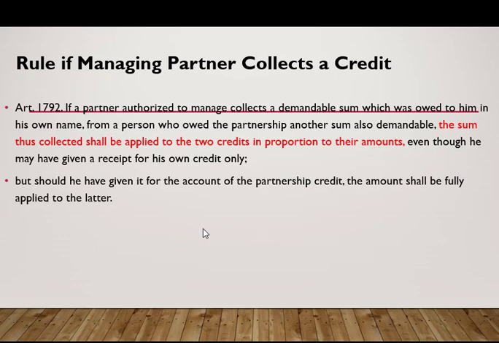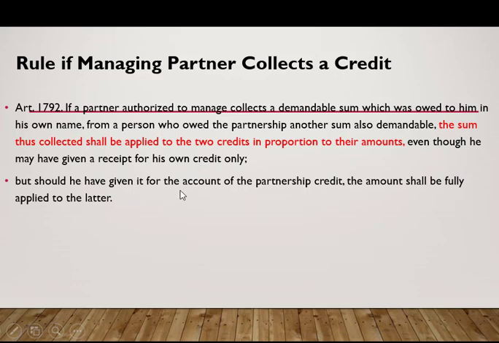Let's now go for 1792. What is the rule if a managing partner collects a credit? So, here, under Article 1792, if a partner authorized to manage, so that is a managing partner, collects a demandable sum which was owed to him in his own name from a person who owed the partnership another sum also demandable, the sum thus collected shall be applied to the two credits in proportion to their amounts, even though he may have given a receipt for his own credit only.